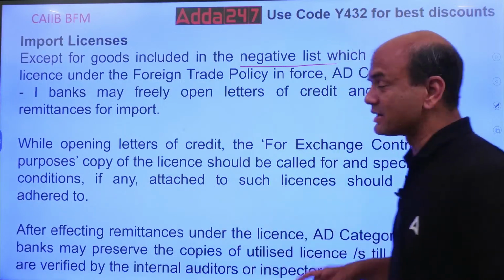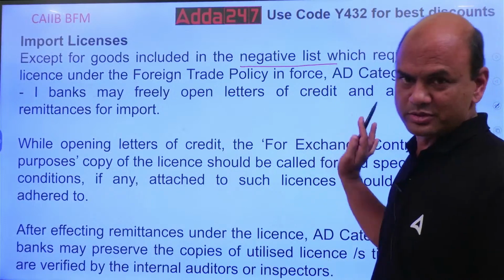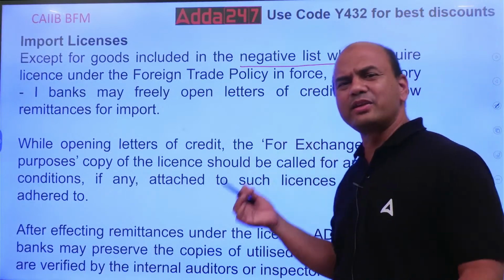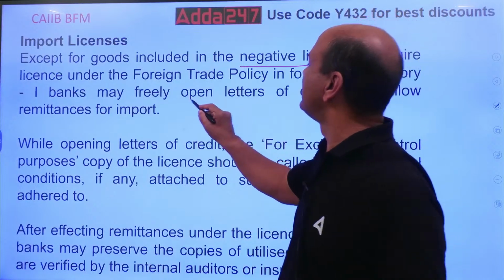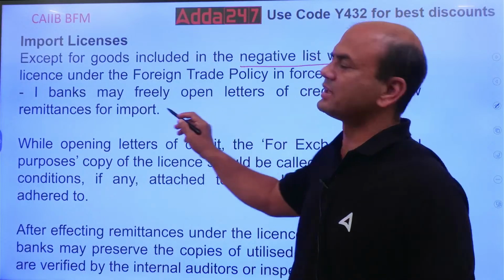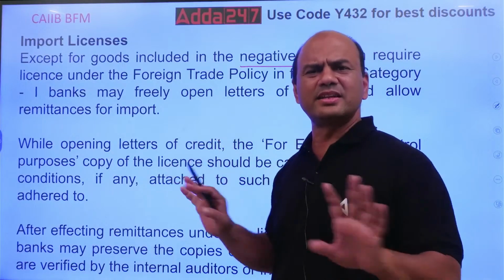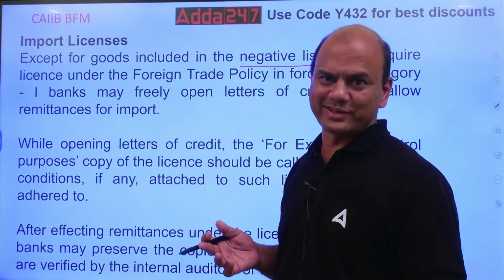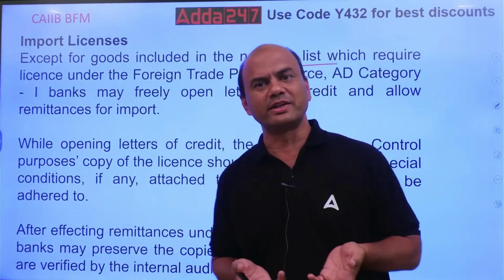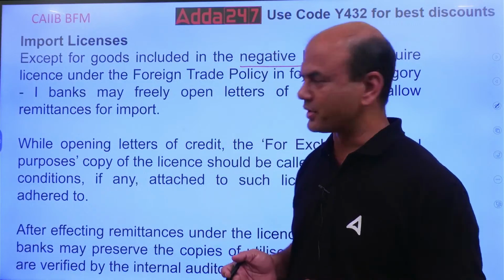Except for those which are there in the negative list, other than those, bank can open any LC. See this, AD banks may freely open the LCs and allow remittances for import. Other than the negative list, you can do anything. Of course, after the KYC. Otherwise, if you don't see the KYC and AML, then there's a problem.